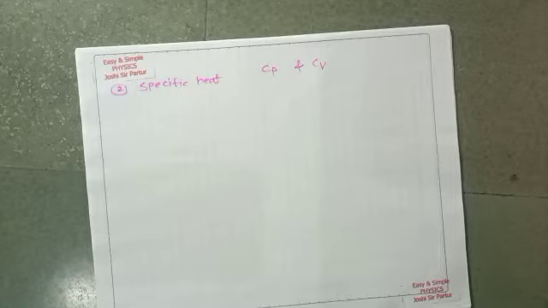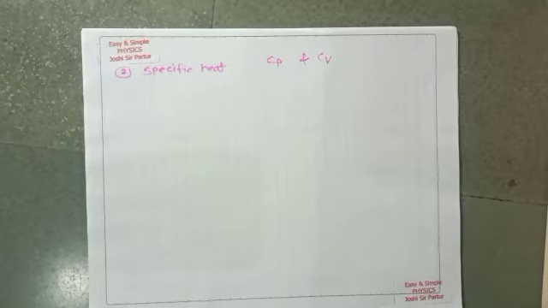First of all, we have seen what specific heat is. Specific heat is defined as the amount of heat per unit mass per unit degree of temperature. If pressure is constant, we say specific heat at constant pressure. If volume is kept constant, then we say specific heat at constant volume.